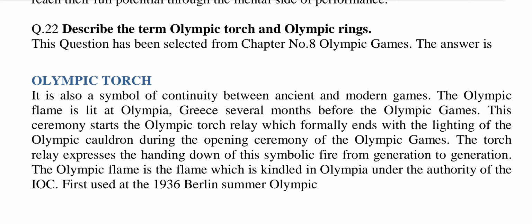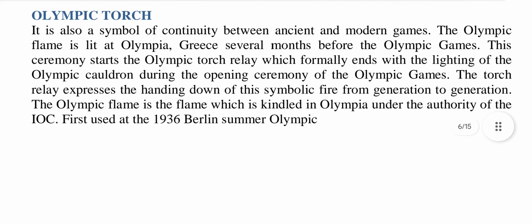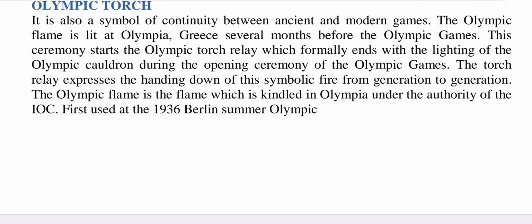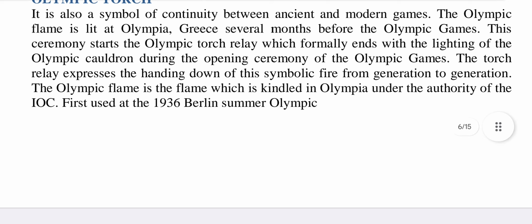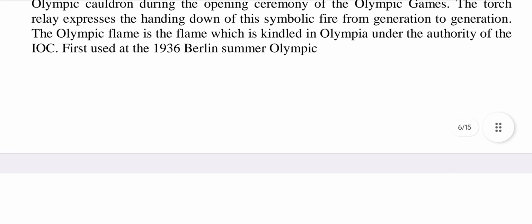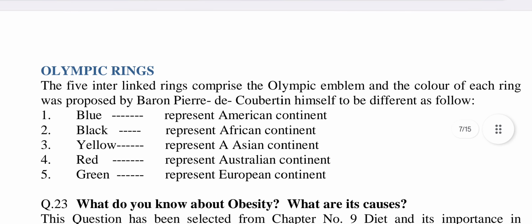The torch relay expresses the handing down of symbolic fire from generation to generation. The Olympic flame is the flame which is kindled in Olympia under the authority of IOC, first used at the 1936 Berlin Summer Olympic.